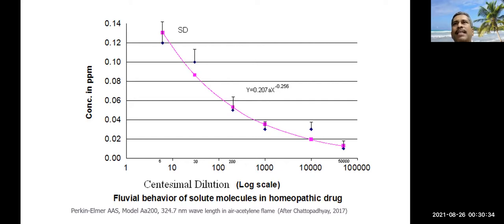Because it is very sensitive, we use it as a homeopathic drug, Cuprum metallicum. That is very sensitive, and you could measure it very effectively by atomic absorption spectrophotometer. And zinc also. For other materials, it is not so sensitive.